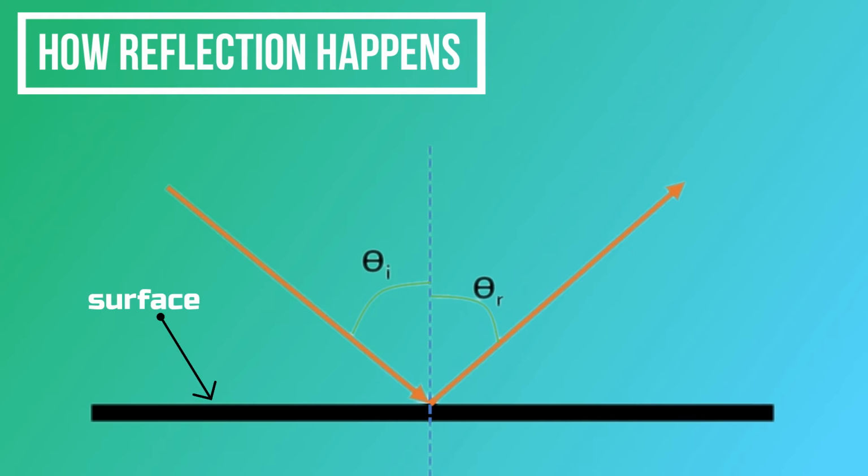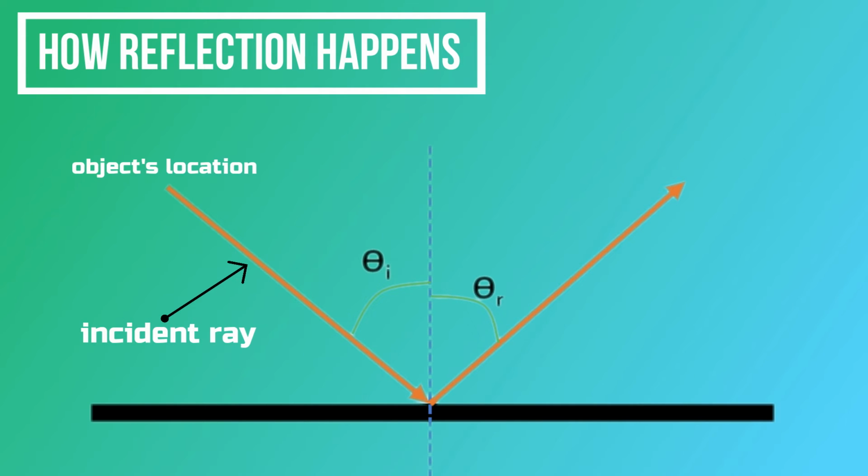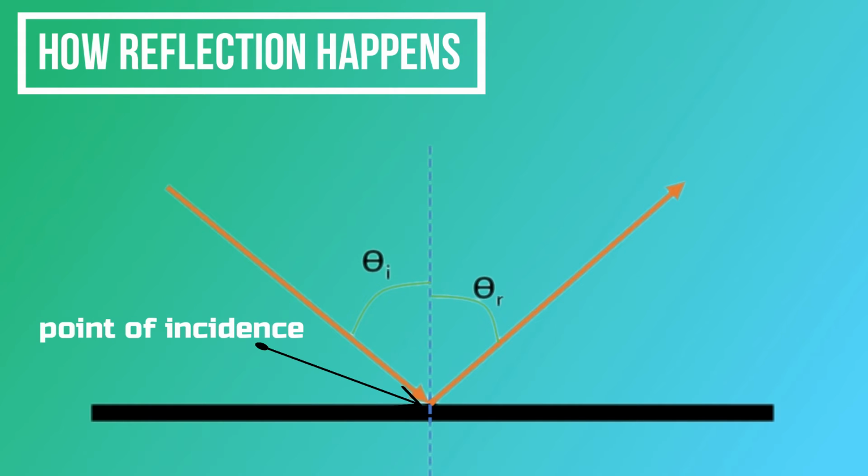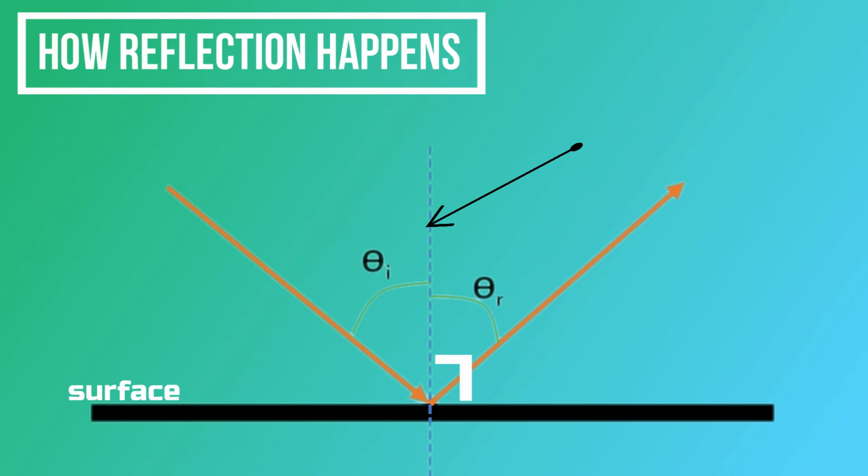The reflecting surface is represented by this line. Meanwhile, this arrow represents the incident light ray. The incident light ray is the actual ray of light that originates from where the object is. The point where the incident ray hits the surface is called the point of incidence. A line perpendicular to the surface that passes through the point of incidence is called the normal.